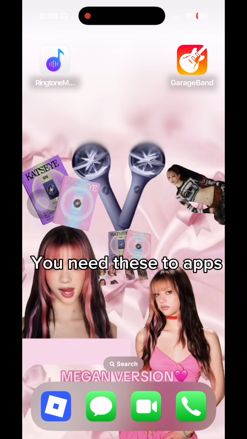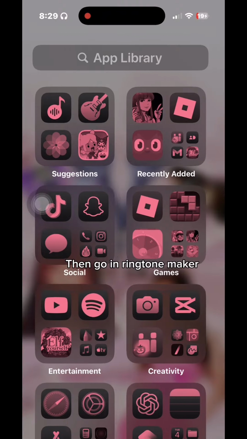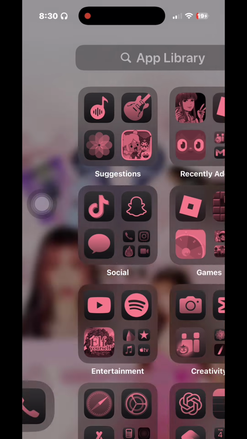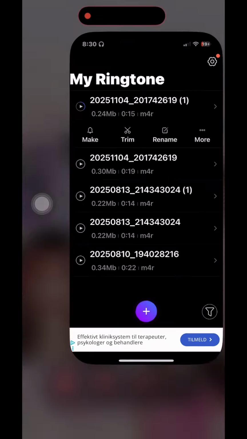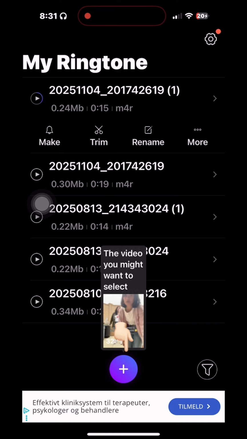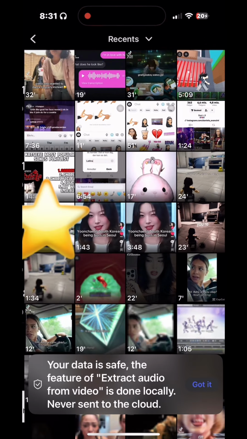First, you need these two apps, Ringtone Maker and GarageBand. Then go in Ringtone Maker. Press here. Then press there.